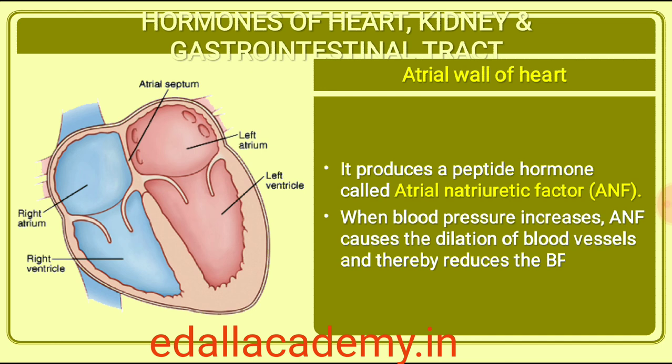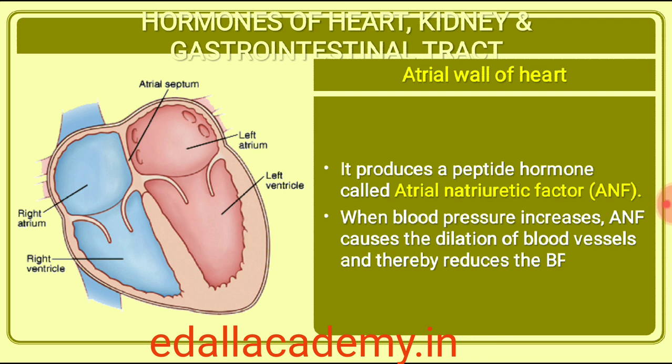22.3 Hormones of heart, kidney and gastrointestinal tract. Now you know about the endocrine glands and their hormones. However, as mentioned earlier, hormones are also secreted by some tissues which are not endocrine glands. For example, the atrial wall of our heart secretes a very important peptide hormone called atrial natriuretic factor, ANF, which decreases blood pressure. When blood pressure is increased, ANF is secreted, which causes dilation of the blood vessels. This reduces the blood pressure.